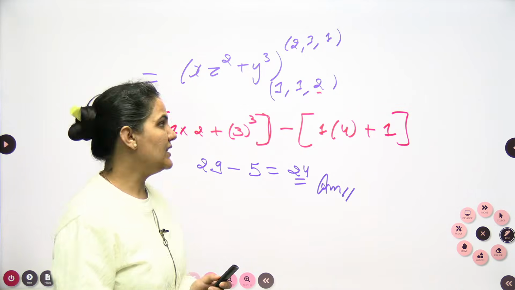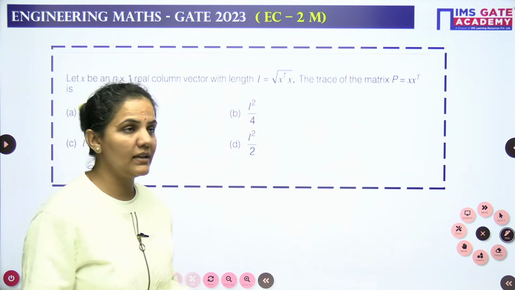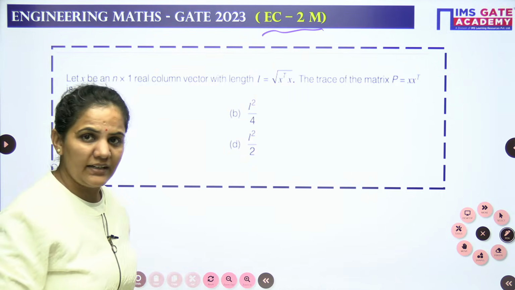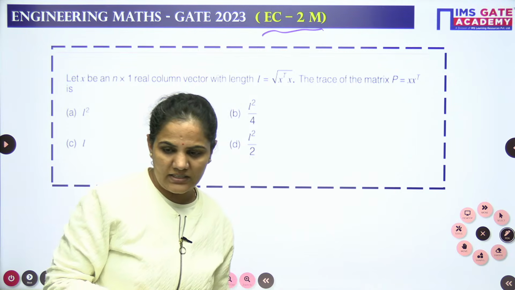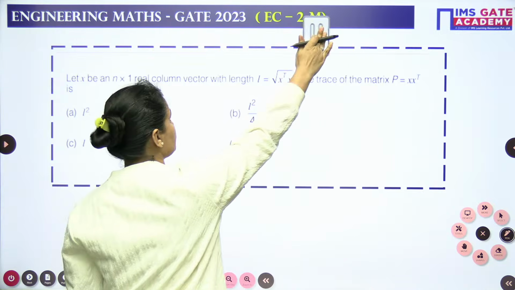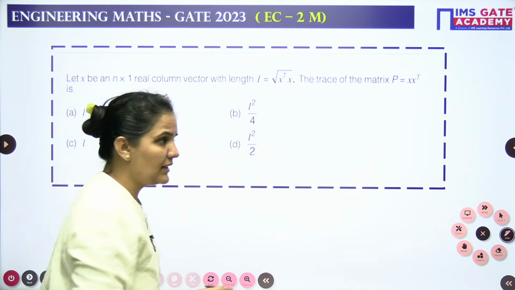Alright, now let's come to one more question. This is again a good question from the electronics branch, a 2-mark question from EC. Let's read the question and directly approach it. So yeah, very good, the result is 24. This time I will directly approach this question for you. So this is a 2-mark question from the electronics branch.